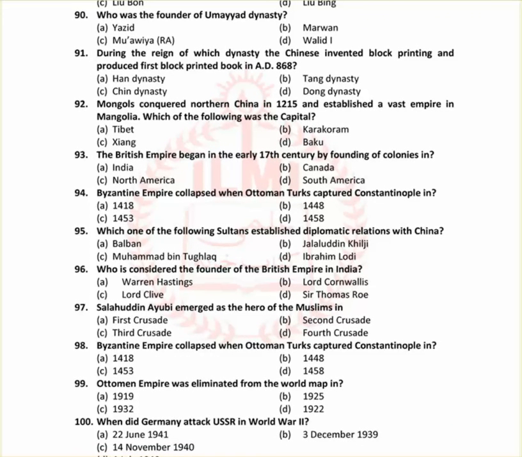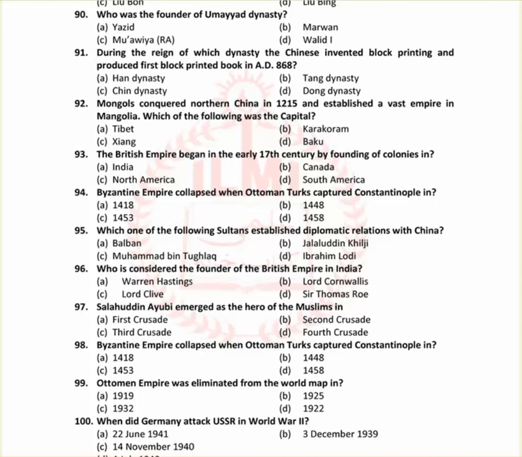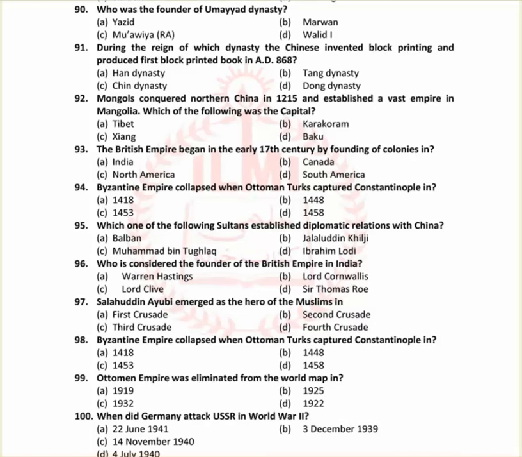So 91 is like during the reign of which dynasty the Chinese invented block printing and produced the first block printed book in AD 868. Tang Dynasty. B option. 92. Mongols conquered northern China in 1215 and established a vast empire in Mongolia. Which of the following was the capital? Karakoram. B option. The British Empire began in the early 17th century by founding of colonies in North America.